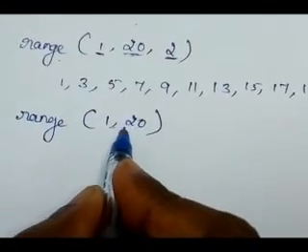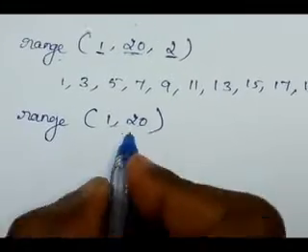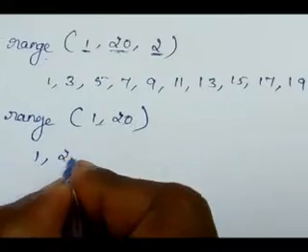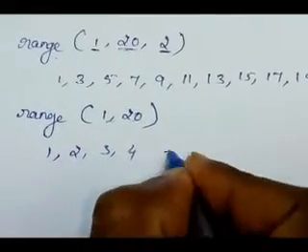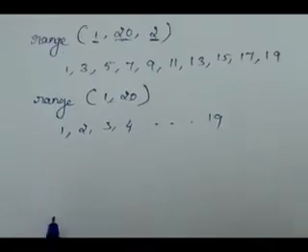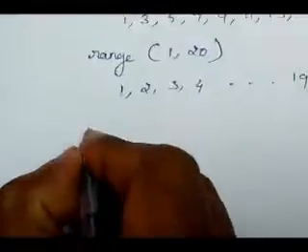This value is incremented by 1. Understand? Incremented by 1. So how is it generated? 1, 2, 3, 4 up to 19 it will be printed. Did you understand? Then next, another example.